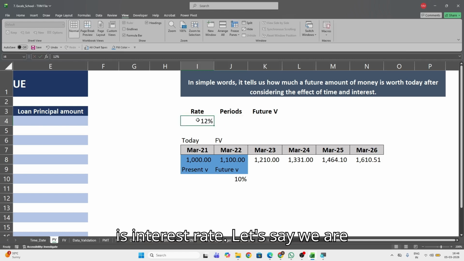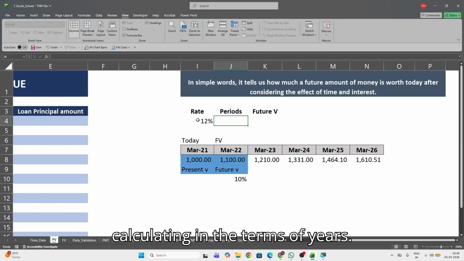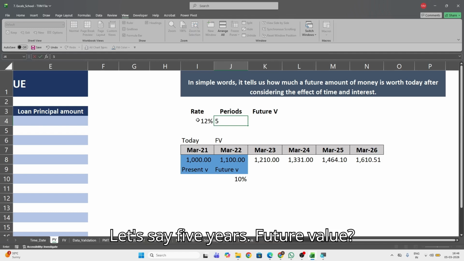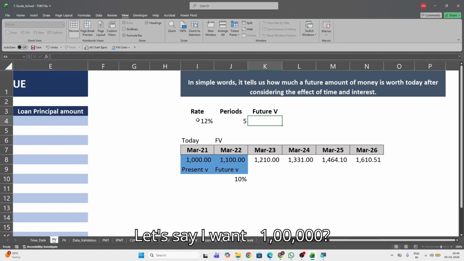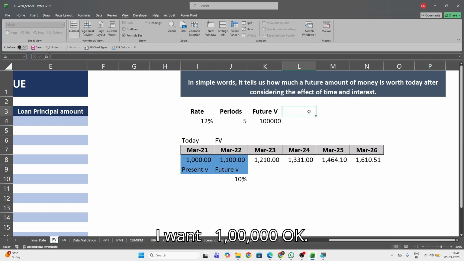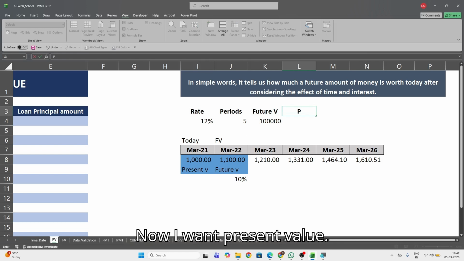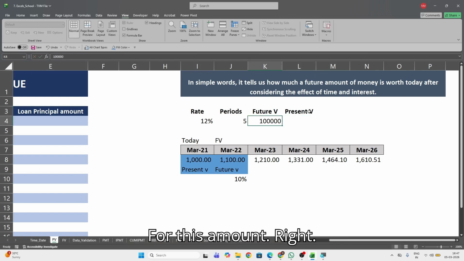Okay, this is interest rate. Period. Let's say we are calculating in terms of years. Let's say 5 years. Future value, what would be the future value? Let's say I want 1 lakh rupees. Now I want a present value for this amount, right?